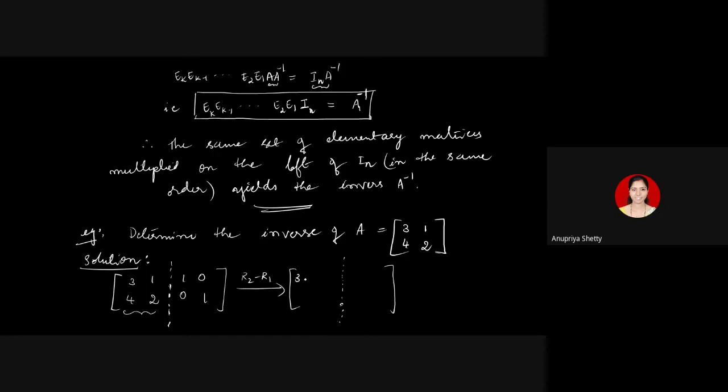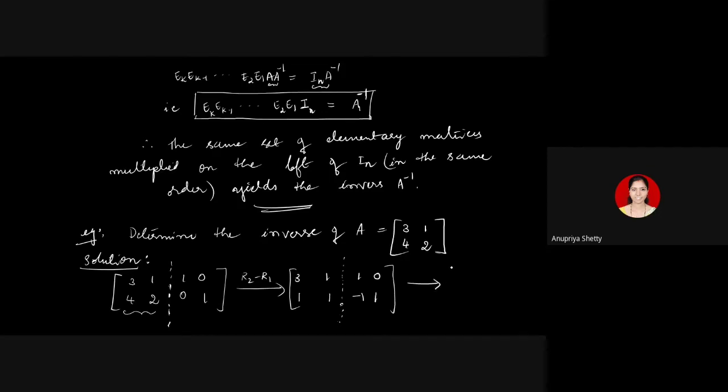R2 minus R1. First row will remain as it is in both the blocks. Remember, for both the blocks, I have to apply the same operation. What happens to the second row here? 4 minus 3 will give you 1. 2 minus 1 gives you 1. I have to apply the same operation on the second block also. R2 minus R1 gives you minus 1. Here, 0 minus 1 is minus 1. 1 minus 0 is 1.